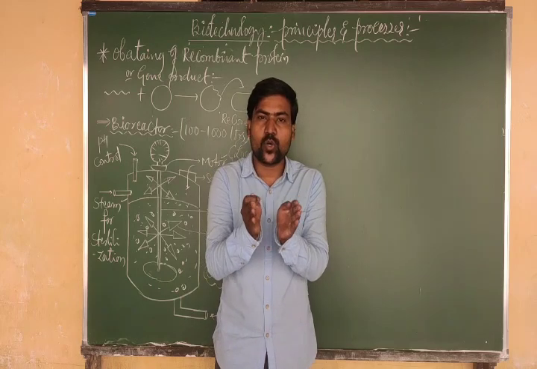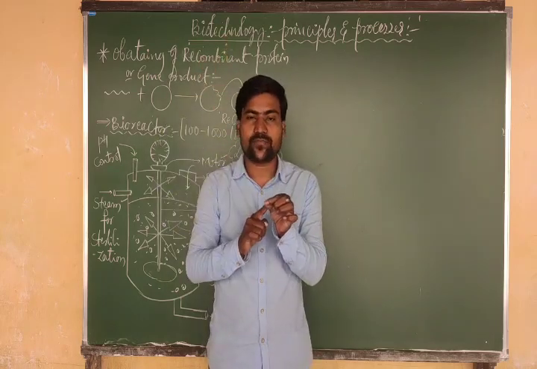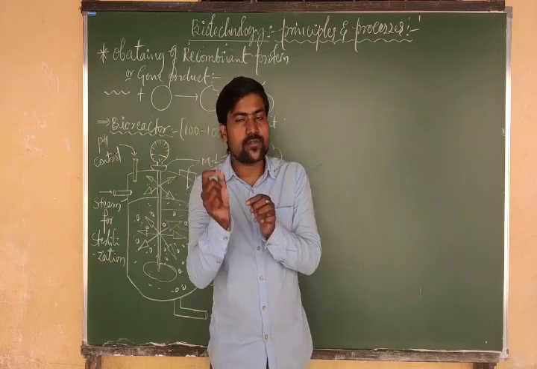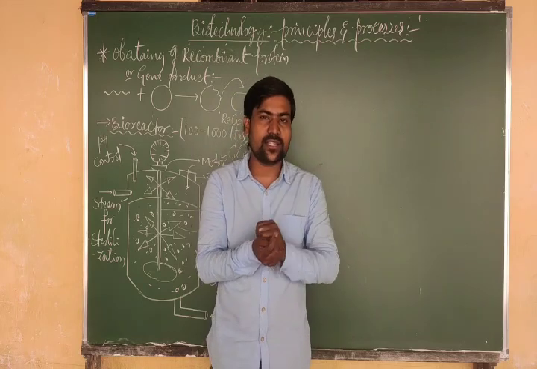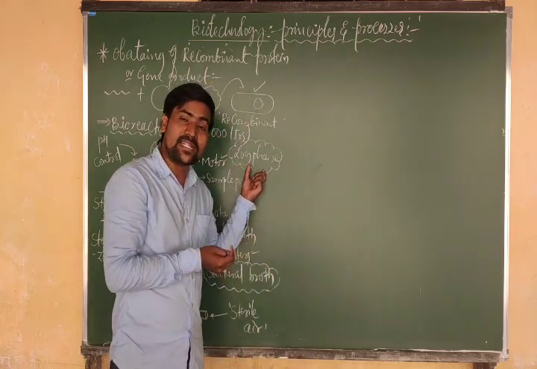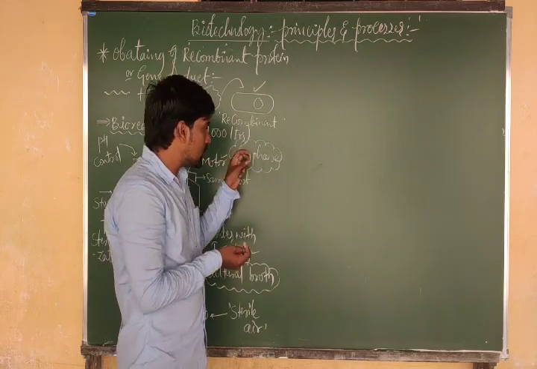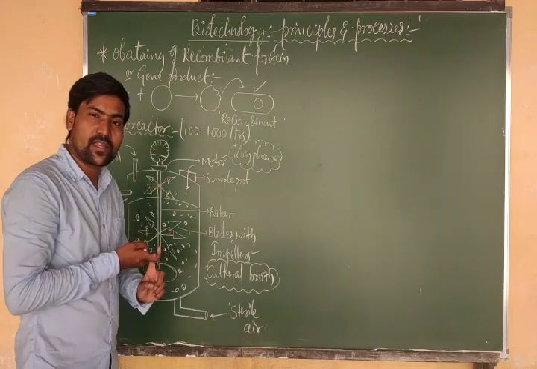Lag phase means growth is slow. Log phase means growth rate is fast. And stationary phase means growth stops, that means there is no further growth. Here log phase means bacteria are growing very fast.